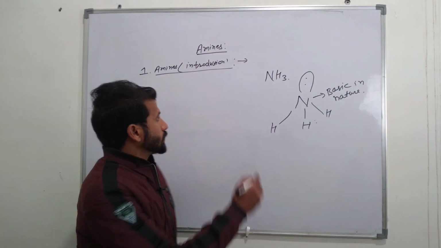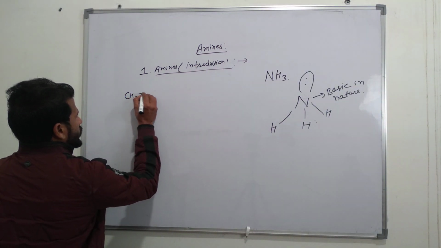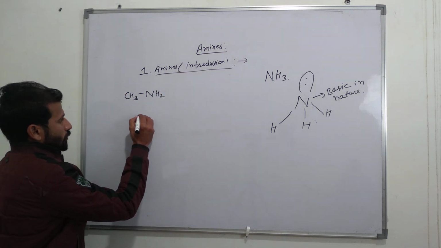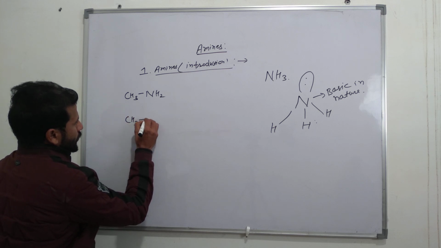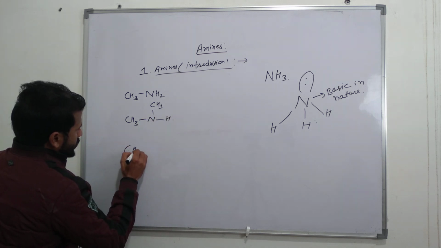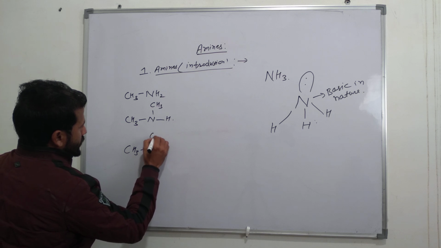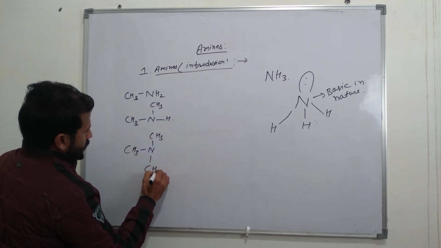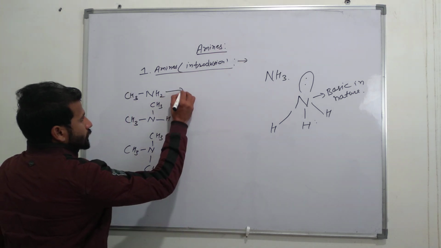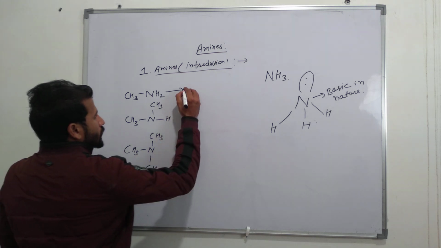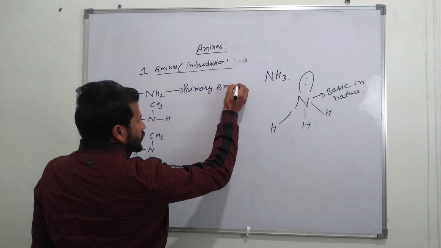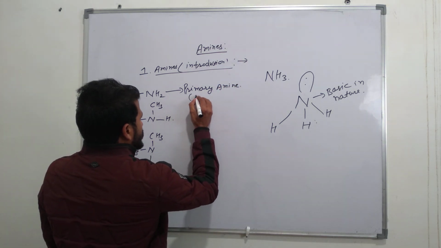Let's now discuss the various examples of amines. The examples are CH3NH2, this is the primary amine or 1 degree amine.